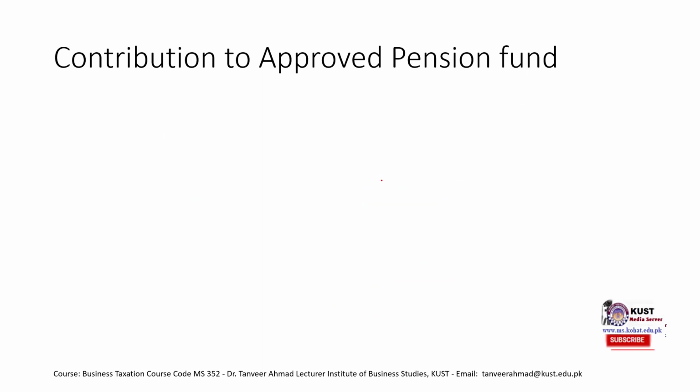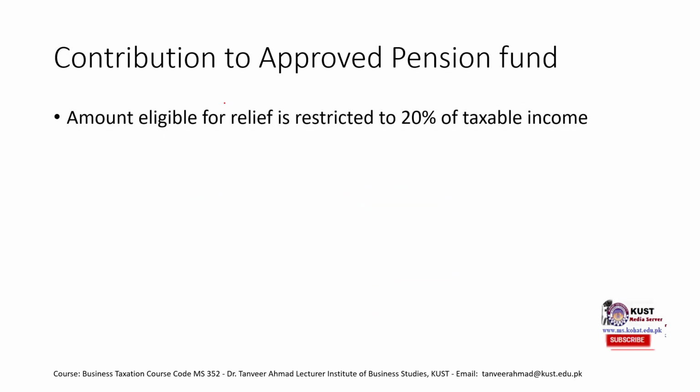And last one is the contribution to approved pension funds. The amount eligible for relief is restricted to 20% of taxable income. Whatever your taxable income is, the amount admissible for relief is 20% of your taxable income. So let us say we have invested 1 lakh, our taxable income is 1 million.